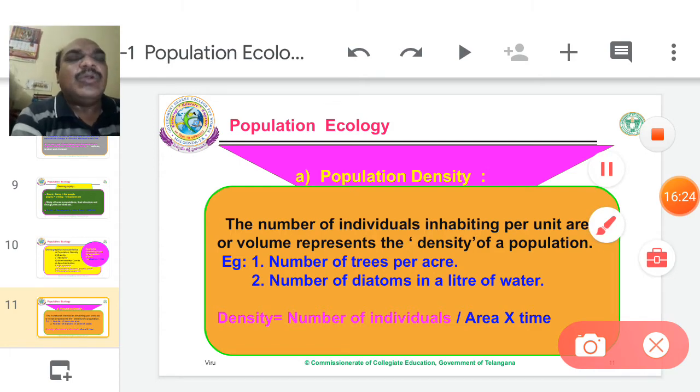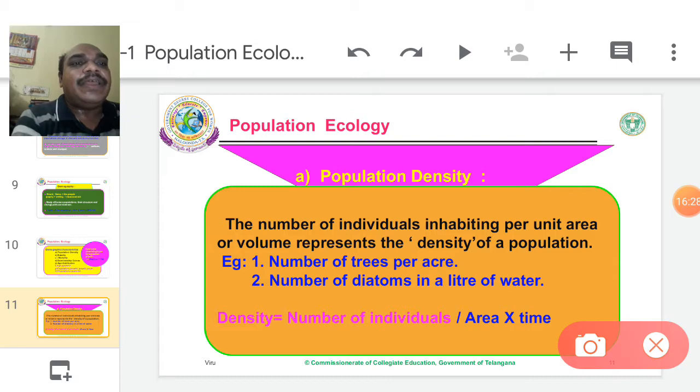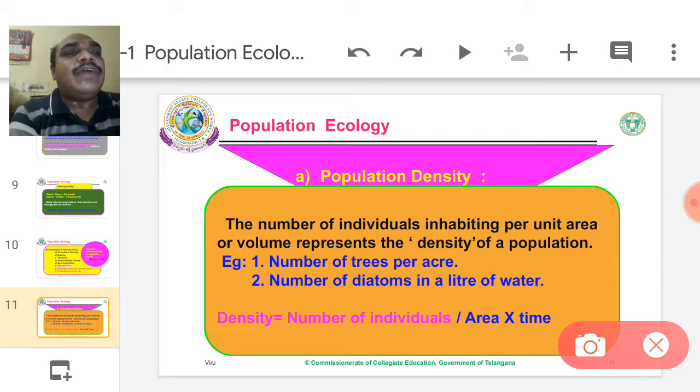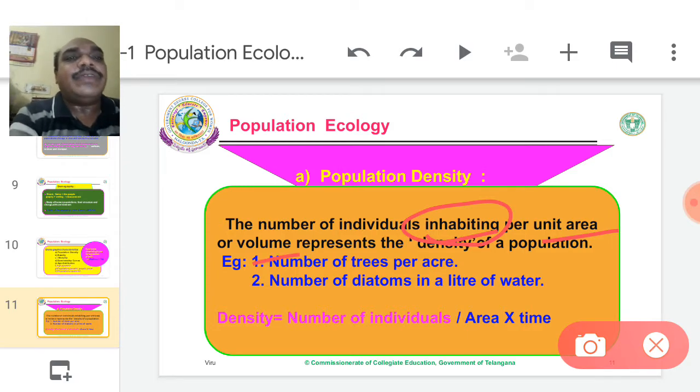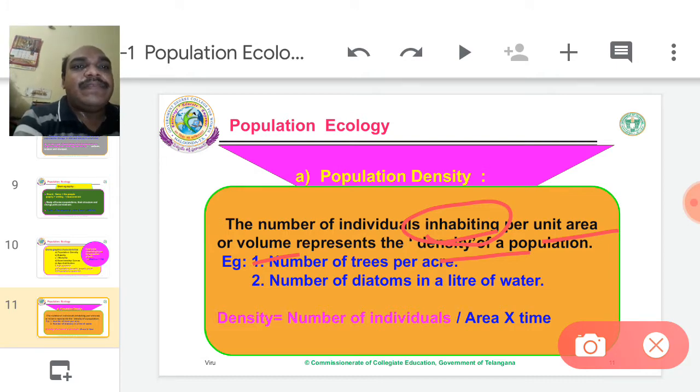Density means crowd, huge number. The number of individuals inhabiting a unit area or volume represents the density of a population. Density means simply the number of individuals living in one unit area or volume. This is called density.